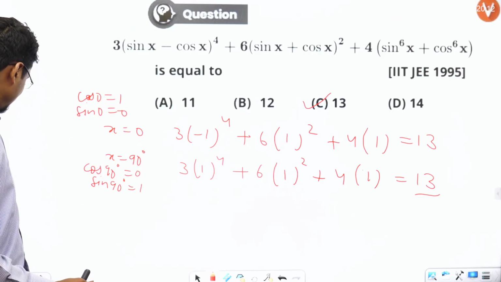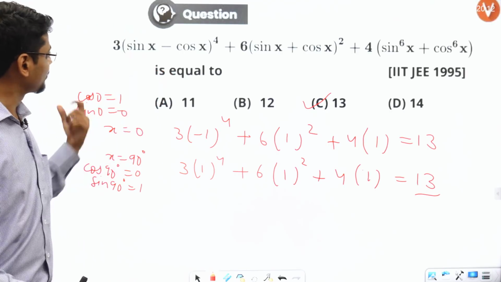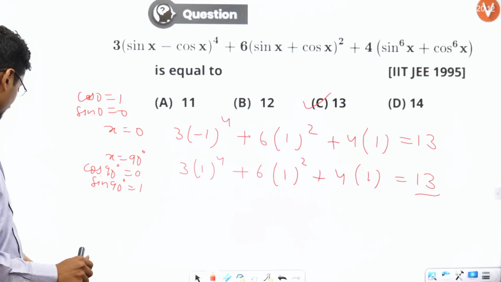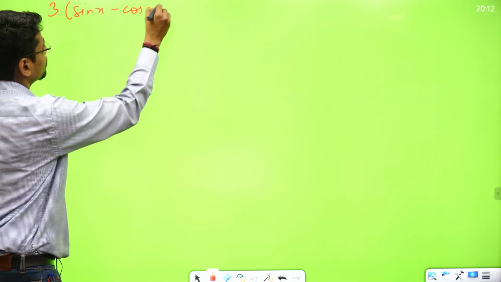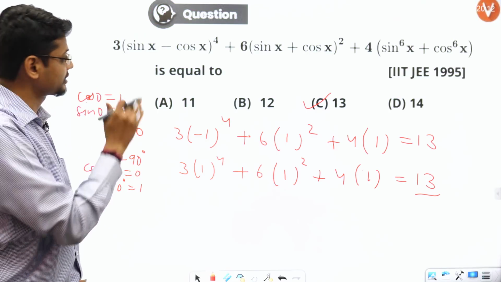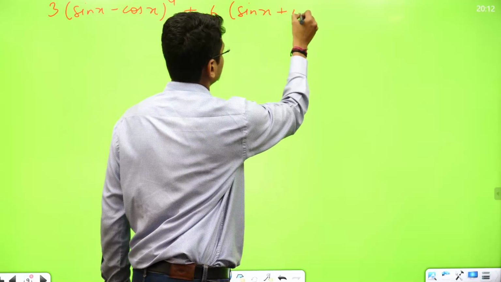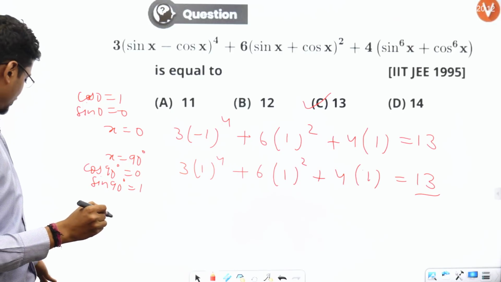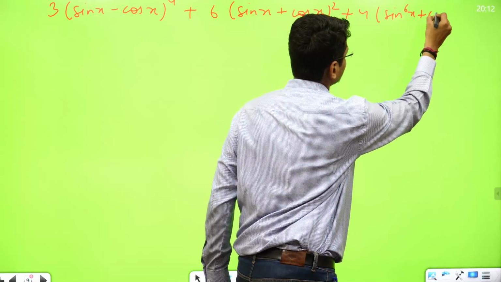So let me add a slide to it and put this expression so that we can solve it on a new page. 3 (sin x minus cos x) to the power 4 plus 6 (sin x plus cos x) square plus 4 times (sin to the power 6 x plus cos to the power 6 x).